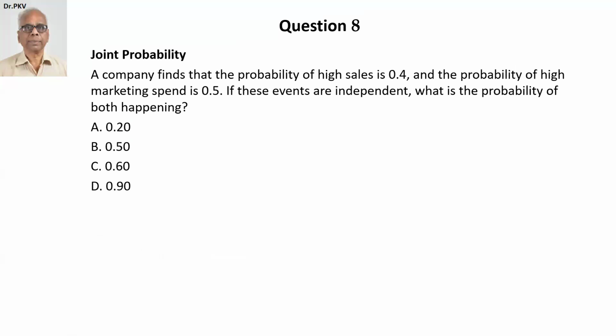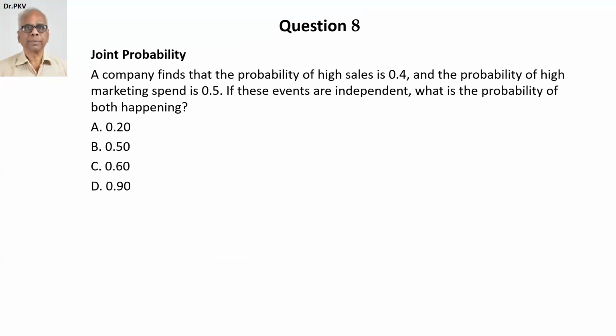A case on using joint probability principle. A company finds that the probability of high sales is 0.4 and the probability of marketing spend is 0.5. If these events are independent, what is the probability of both happening?